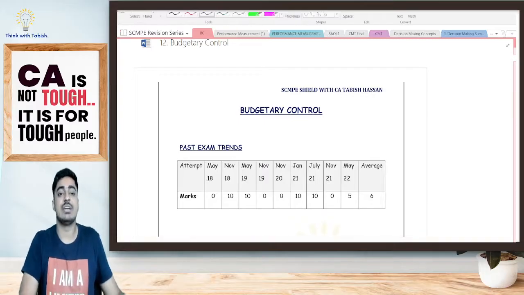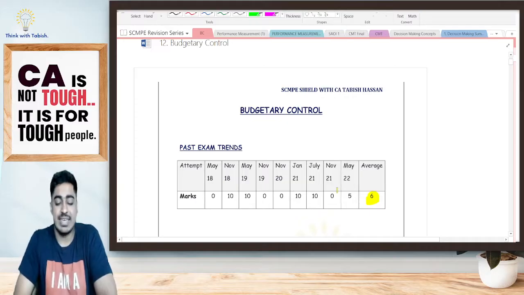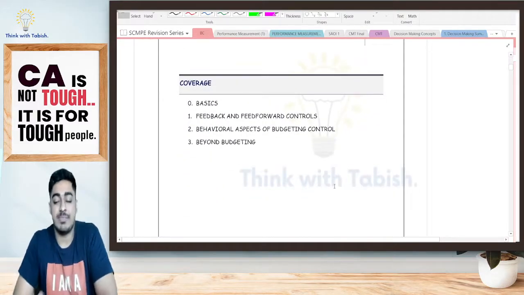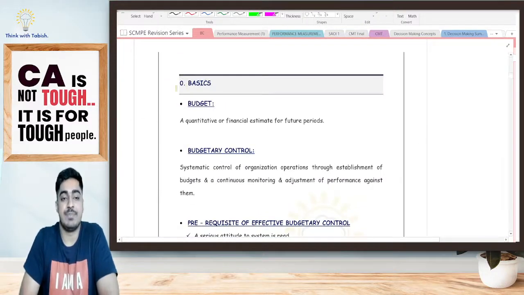So the chapter Budgetary Control, from the examination perspective, is not that important, I would say. Yes, on an average the weightage has been 6 marks. So the complete chapter we have bifurcated into 3 concepts. First, the basics of budget.